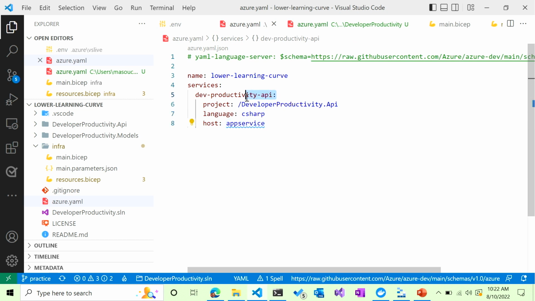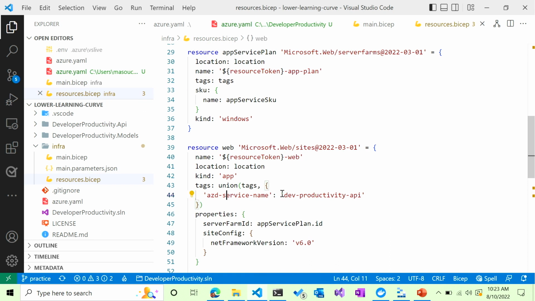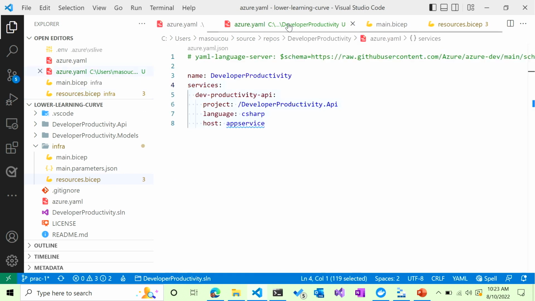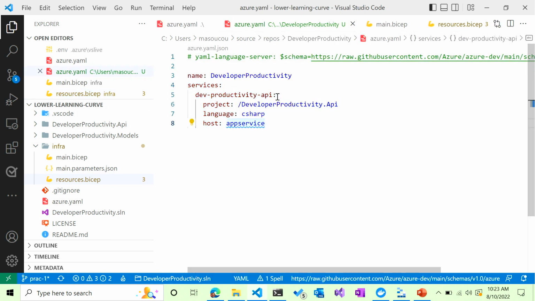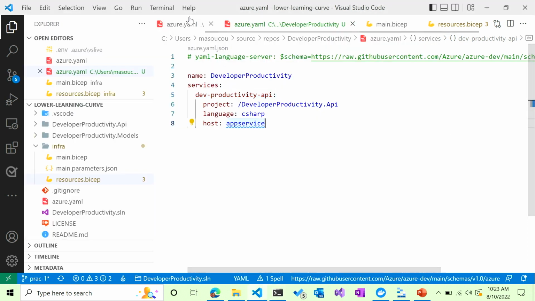All right, so this devproductivity.api is important. That's because back here in the resources.bicep, I gave it a tag called devproductivity.api. So now Azure.yaml knows to look for a service with that same tag, and that's where it can deploy things to. So just do azd deploy. I want to make sure I have everything saved before I do that.